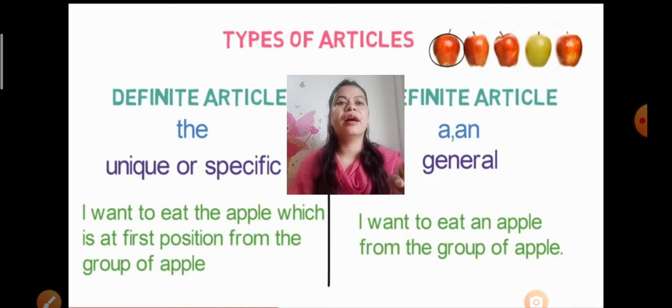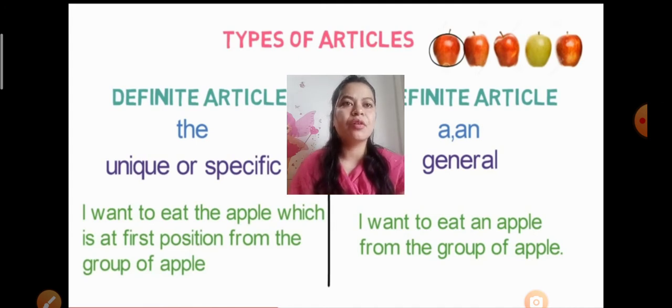Then I am pointing to a specific apple kept in the first position. That's why it's fixed, it's specific, and that's why I used the here. Or for a second example, I want to eat the green apple. I am pointing to the specific apple which is green.